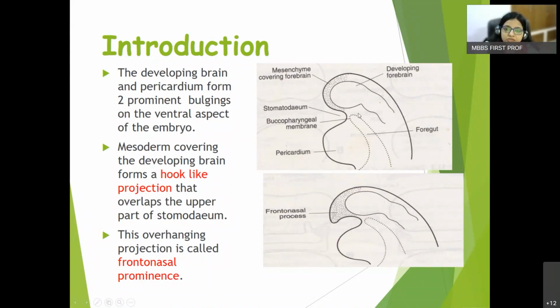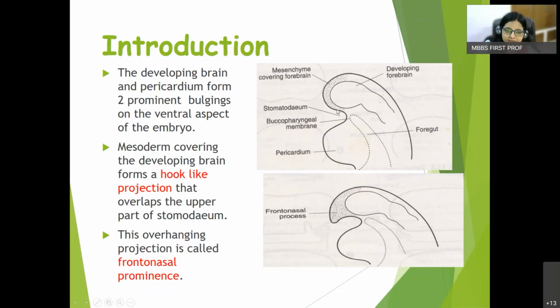Right? Now in this region, the pharyngeal arches develop. See, this portion is responsible for the pharyngeal arches. Pharyngeal is in the region of pharynx. That is why it has been named so. Now we are basically concerned with this developing forebrain.